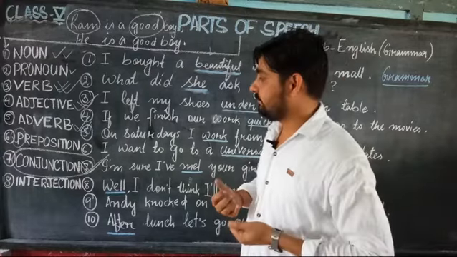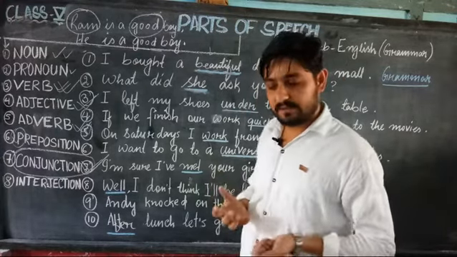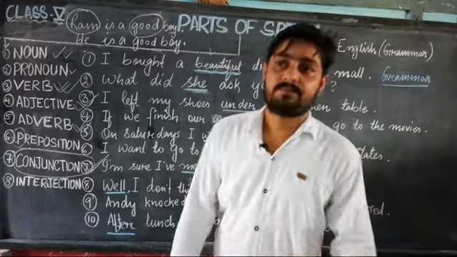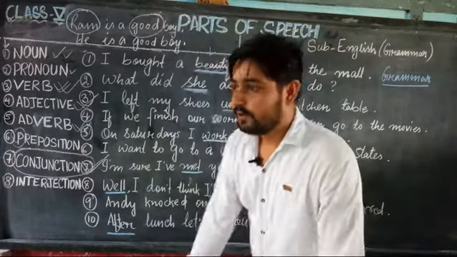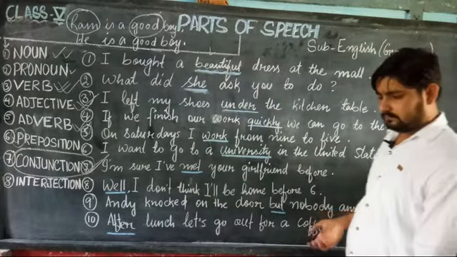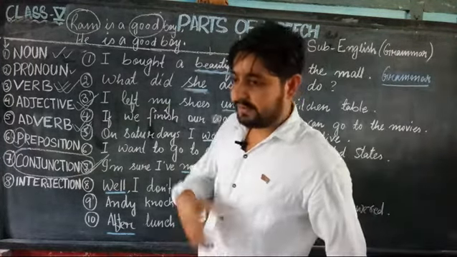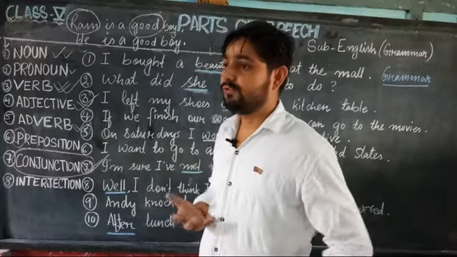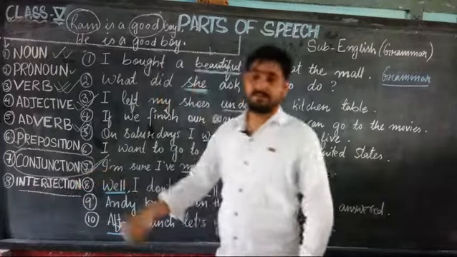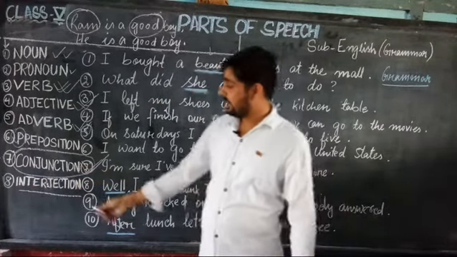And when something very bad happens, we can use alas. So these words, which express our sudden emotions and feelings, are called interjections.